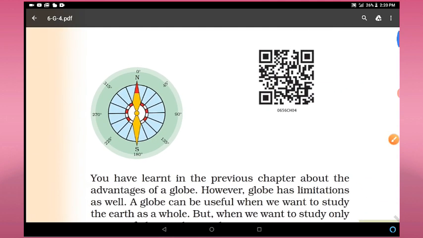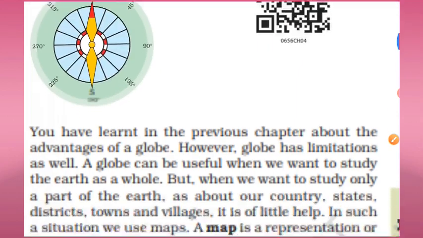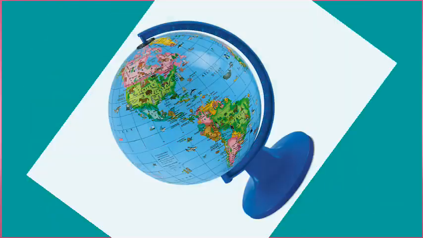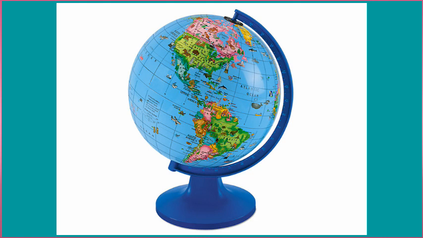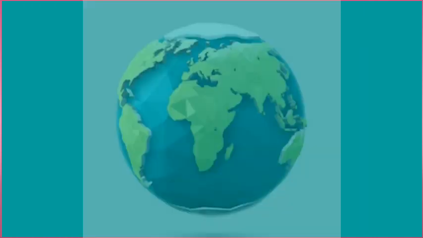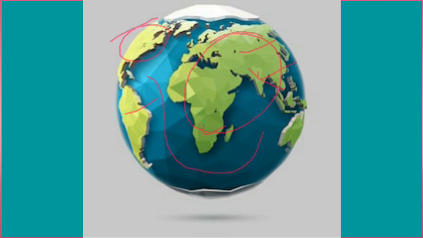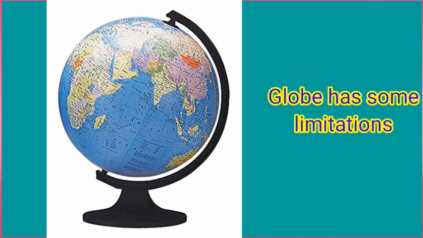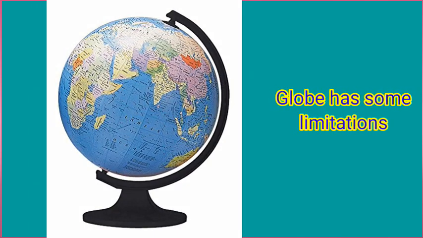Let's start the chapter. In the previous chapter we studied about the globe and the advantages of the globe. What are the advantages of the globe? With the help of the globe we can know about the locations of continents, different countries, seas, oceans, major rivers, etc. of the world. So the globe is very helpful, but it has limitations also.